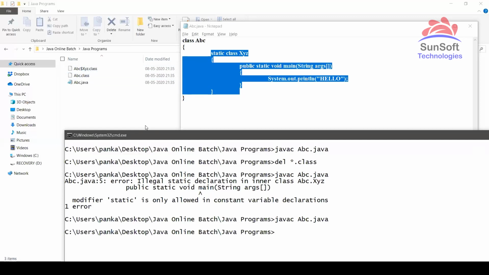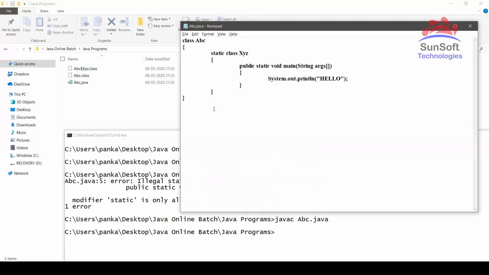Is this possible in the real world? Yes, possible. In fact, not only that, let me show you with another example. Class A has class B, which has class C, and class C has class D. We have a class within a class within a class within a class. Likewise, we can have many levels. I'm just restricting it to 4 here. Check now what will happen.